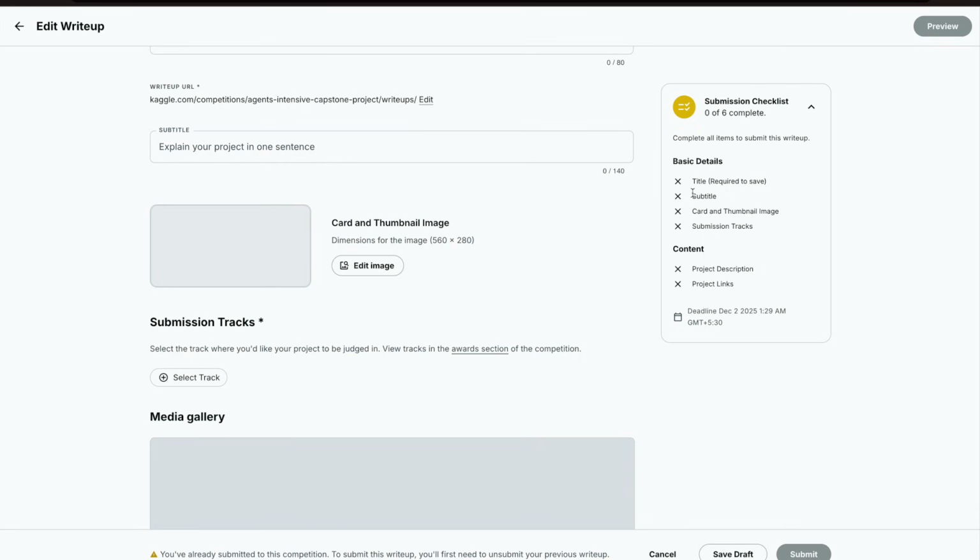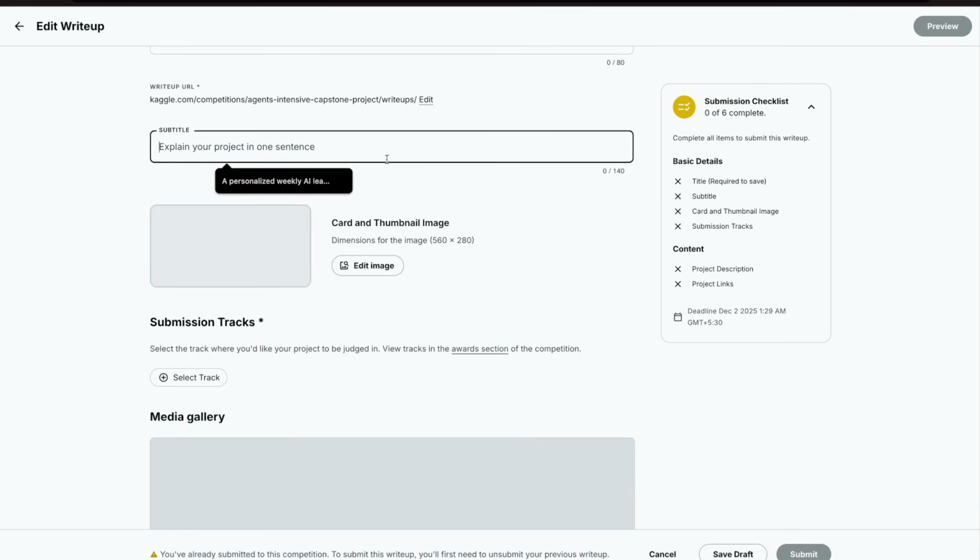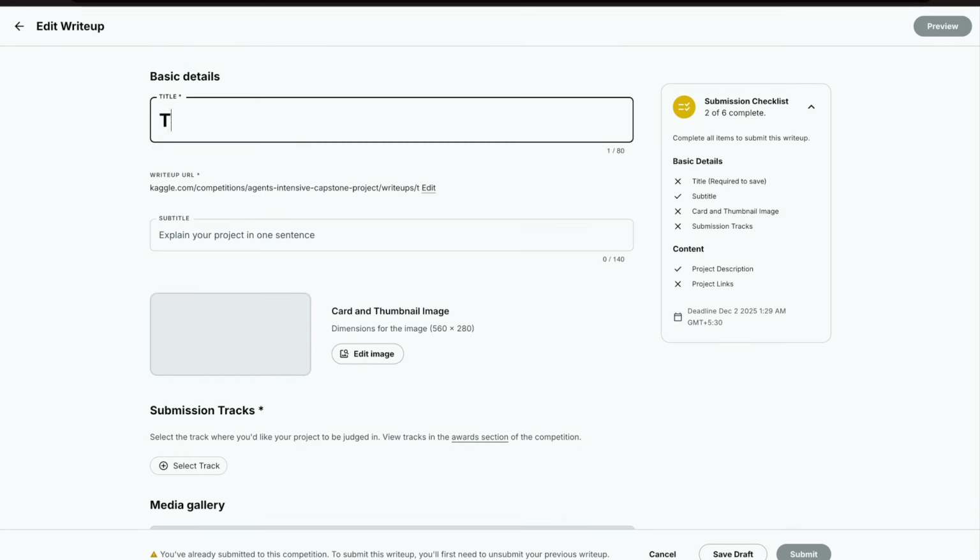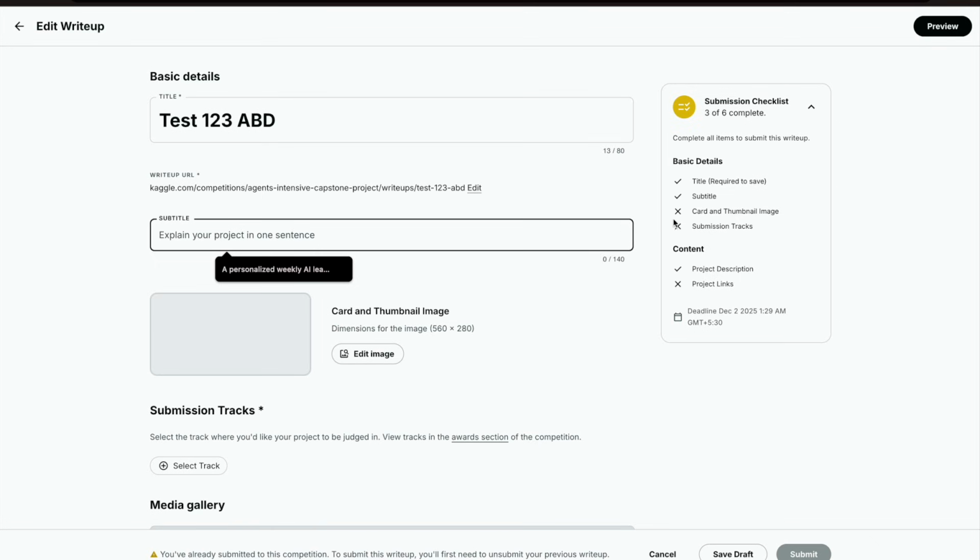All right, so once you put everything, and as soon as you start typing, the checklist here starts getting a check mark. So we have 6 things to complete. For example, I put in a title saying test. So you see, I've got the title done. Why does it say subtitle check? Because it's optional. It's up to you if you want to put it or not. So you get a tick here.